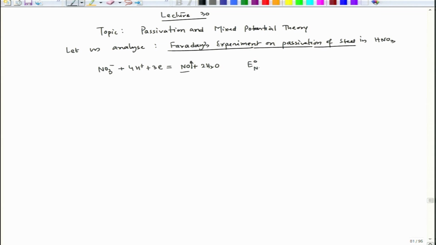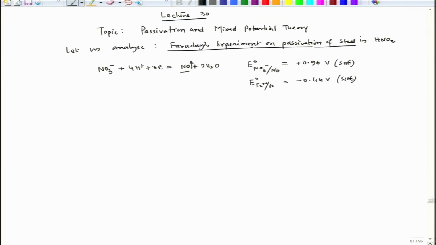So, I can say NO3 minus to NO, this value is plus 0.96 volt with reference to SHE, and if we consider E0 for iron equal to minus 0.44 volt with reference to SHE, which is the standard hydrogen electrode.